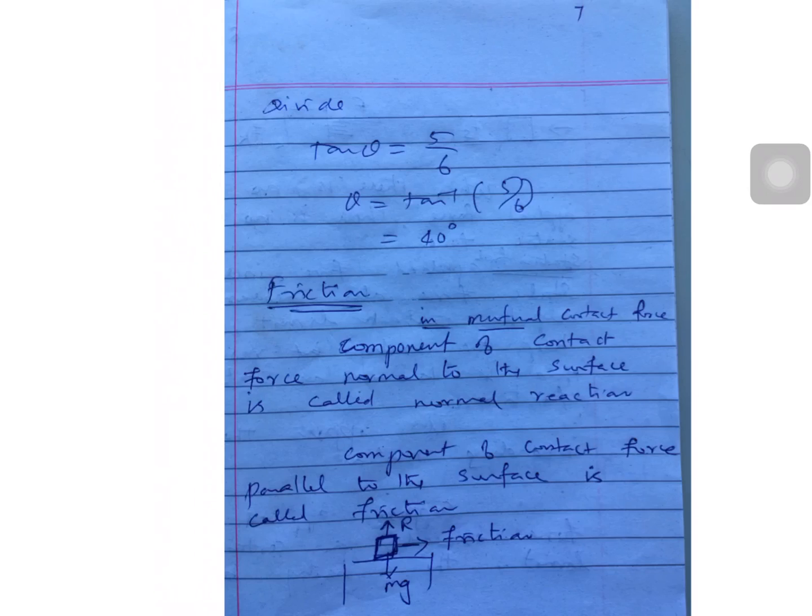Right. Now we can see the friction. See, in mutual contact force, the component of contact force normal to the surface is called normal reaction, and the component of contact force parallel to the surface is called friction. See the diagram. One force acting vertically upward, that is the normal force, the normal reaction. But the horizontal component of the contact force is called friction. So the friction is acting horizontally.